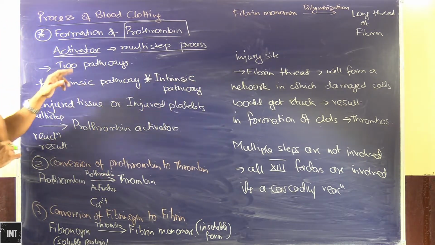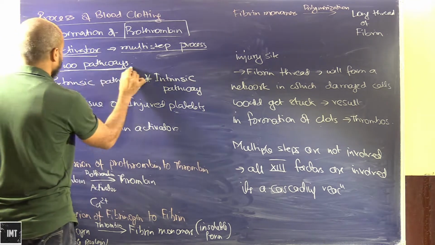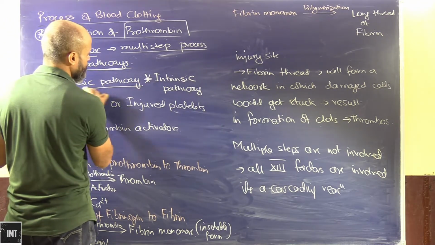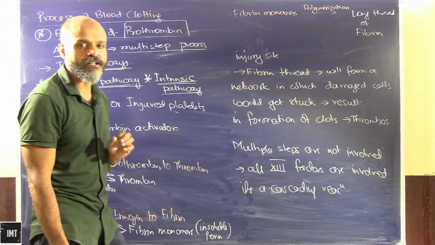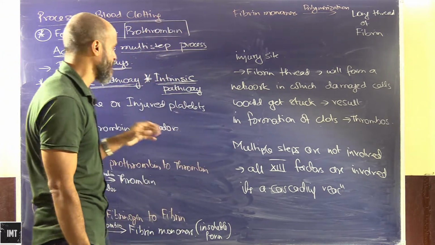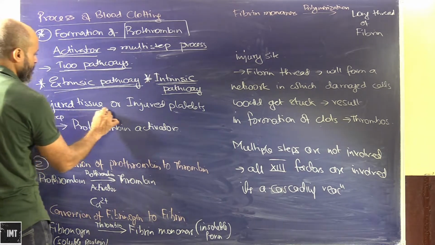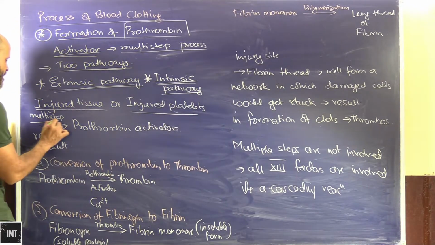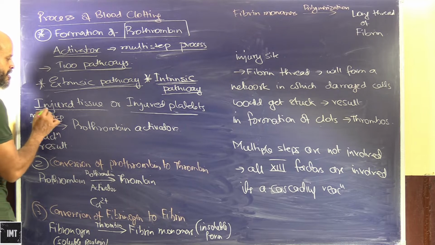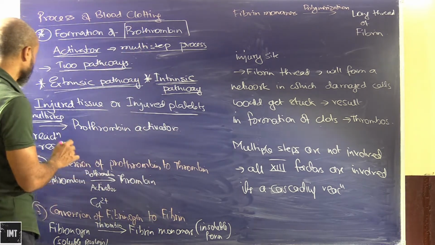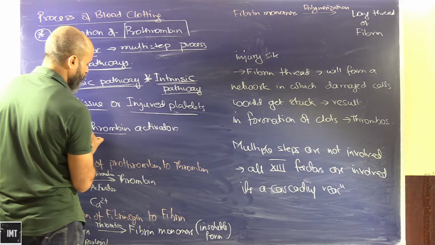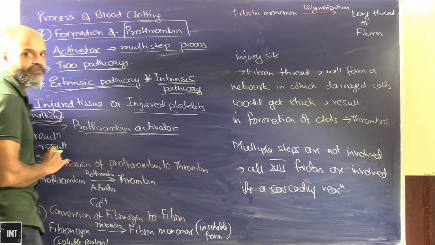This prothrombin activator has two pathways, one the extrinsic pathway and the other the intrinsic pathway. The injured tissue or the injured platelets at the site of injury, through a multi-step process, will form prothrombin activator.